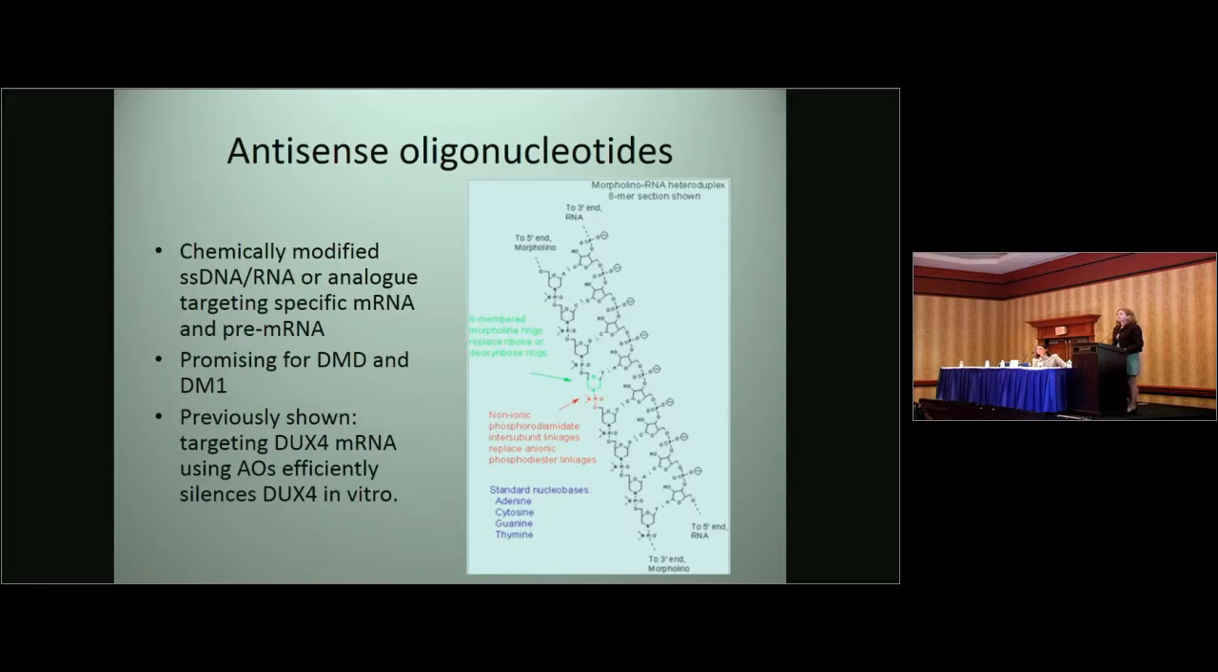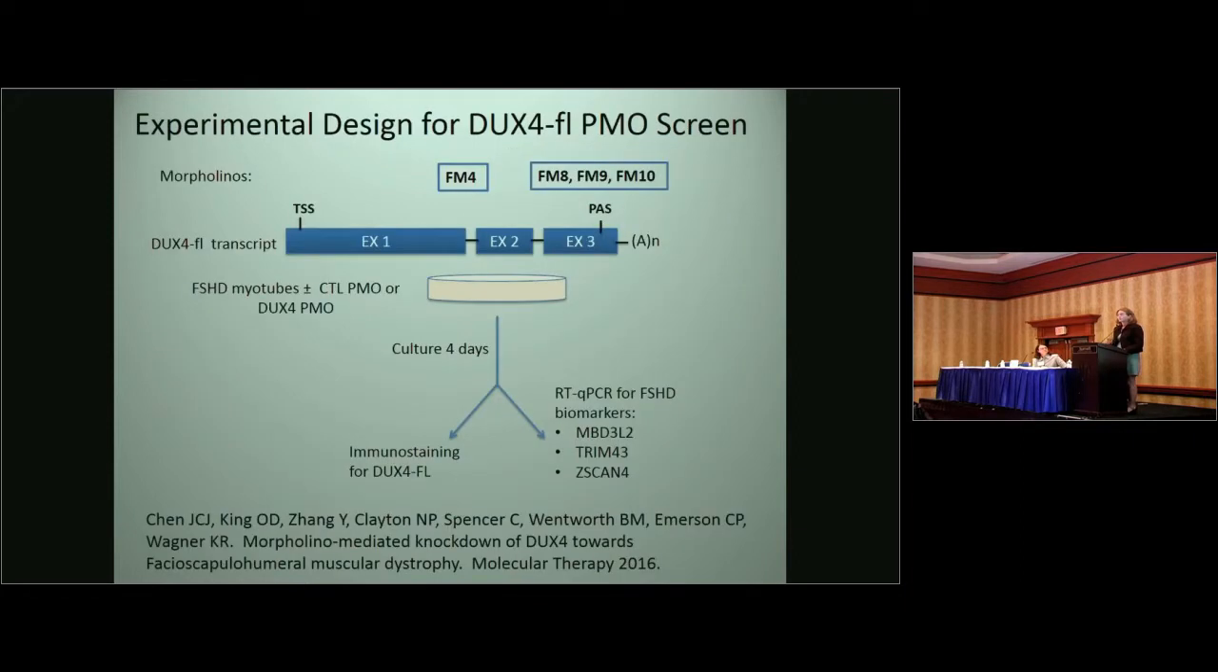And antisense oligonucleotides are currently showing a lot of promise for other muscular dystrophies, Duchenne muscular dystrophy and myotonic muscular dystrophy. And others, including the DiMonso lab, have previously shown that targeting DUX4 messenger RNAs using antisense oligonucleotides efficiently silences DUX4 in vitro. So we similarly began our experimental approach with a screen of various different morpholinos to the DUX4 transcript. And morpholinos were produced for us by Genzyme.